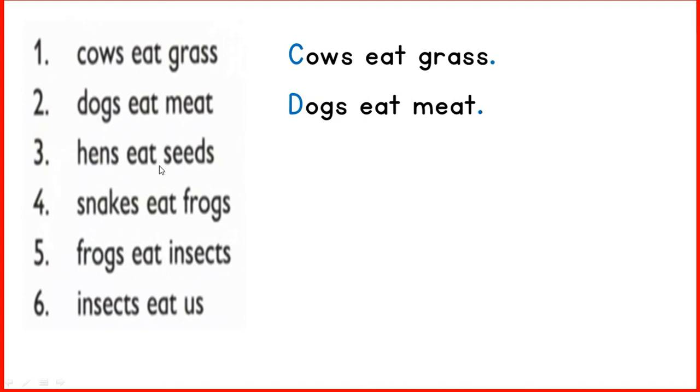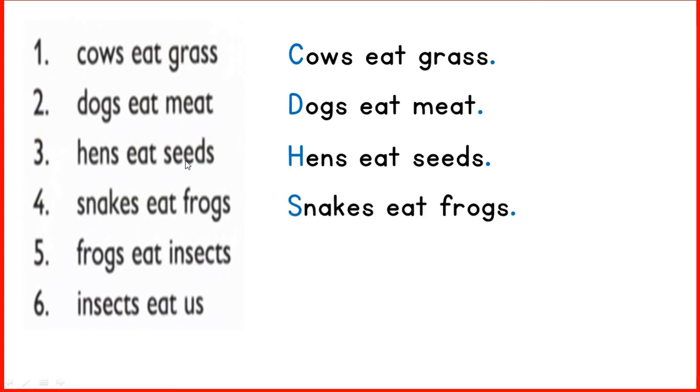Number 3, hens eat seeds. Okay, H should be capital like this. Hens eat seeds, and after seeds you put full stop. At the end of a sentence you put full stop. Snakes eat frogs, and here you have to change this small s into capital S like this. Yes, snakes eat frogs, and at the end of a sentence you put full stop.